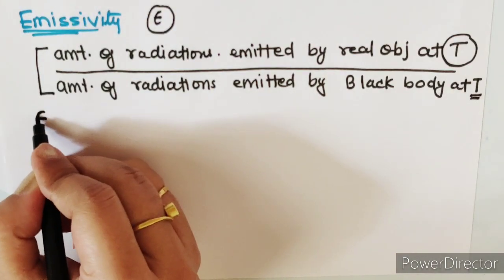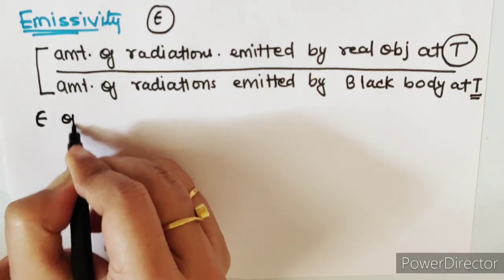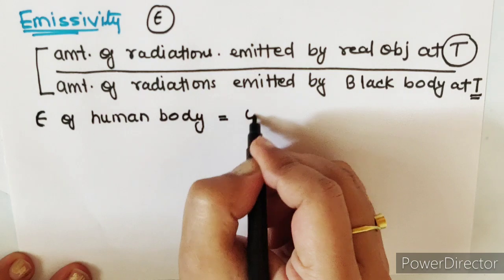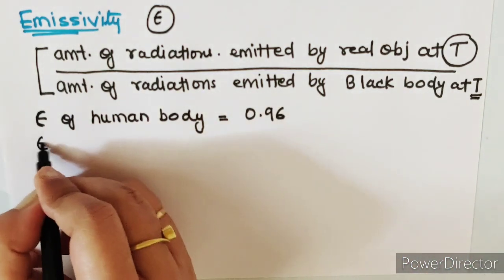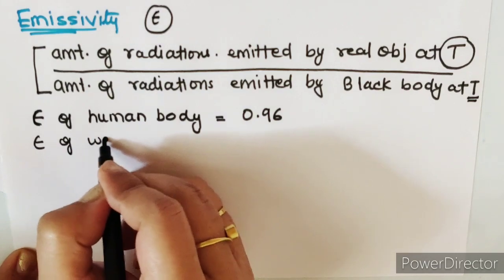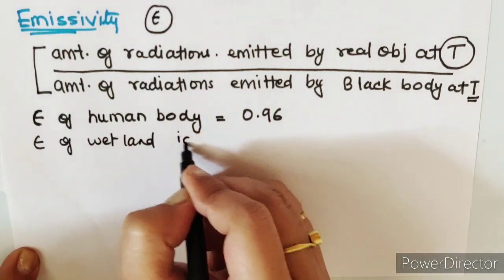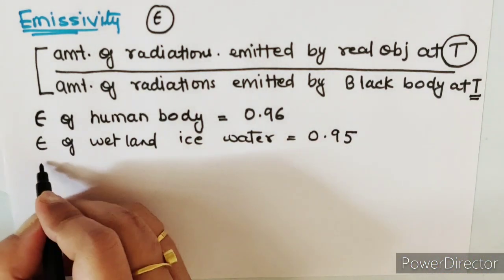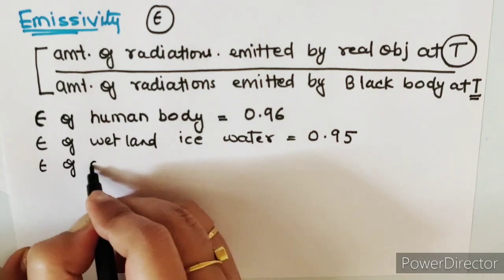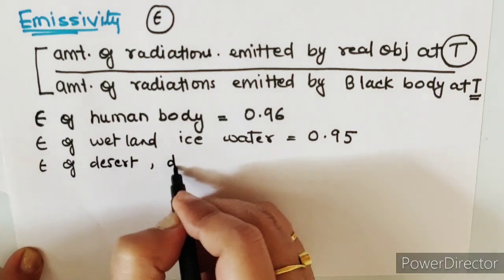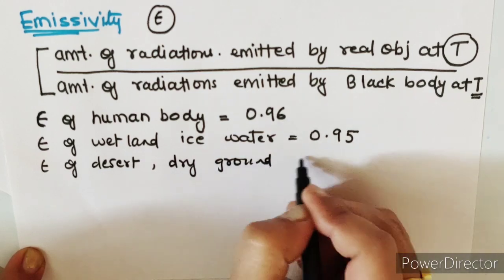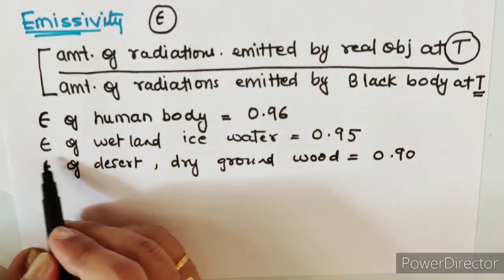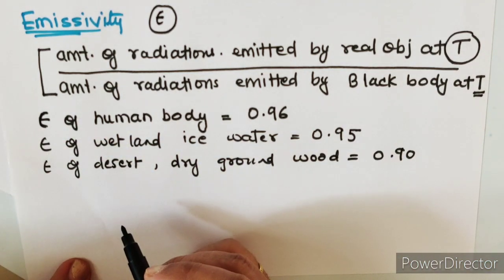There are a few emissivities which are used universally, like the emissivity of any human body. Irrespective of its pigmentation, it is always 0.96. Similarly, if you talk about the emissivity of any wetland or ice or water, it is somewhere around 0.95. Whereas the emissivity of desert lands or dry ground or woodland is always close to 0.90. So these are some universal emissivities which we use in solving numerical questions.